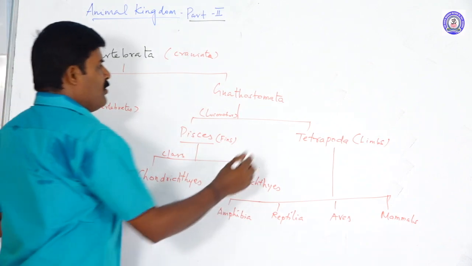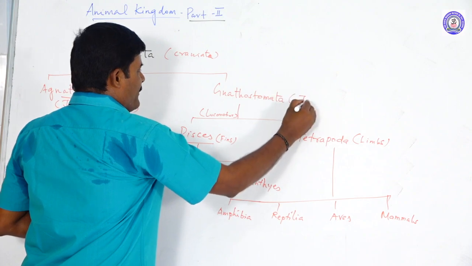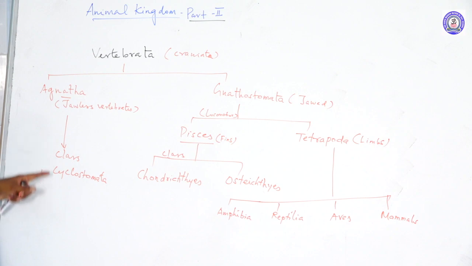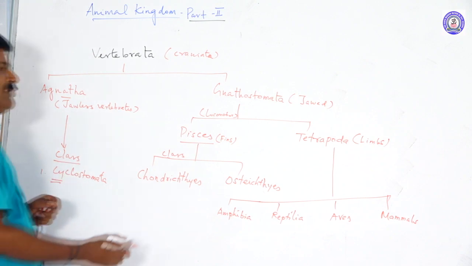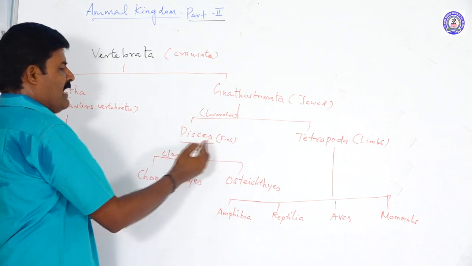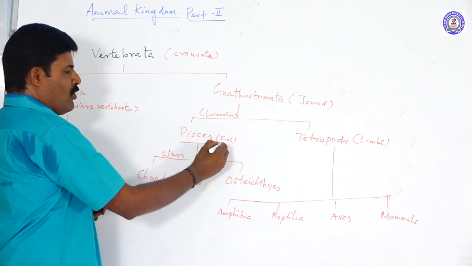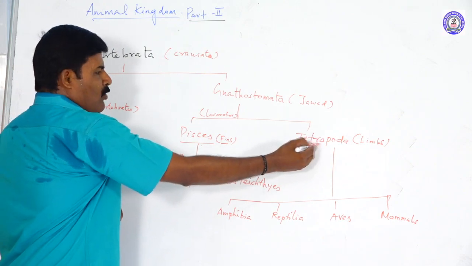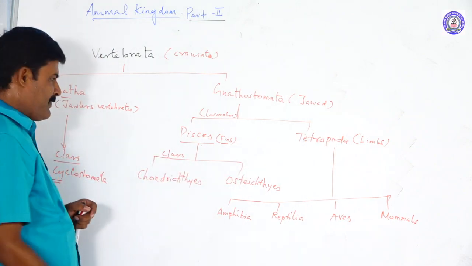They have the mouth well protected by the jaw. These are jawed vertebrates. Agnatha have only one class, Cyclostomata. The Gnathostomata have two superclasses. One is fishes, whose locomotory organs are fins and a tail. The Tetrapoda's locomotory organs are the limbs.